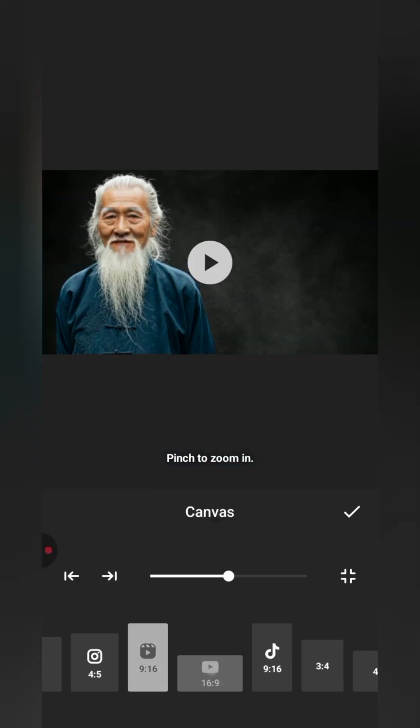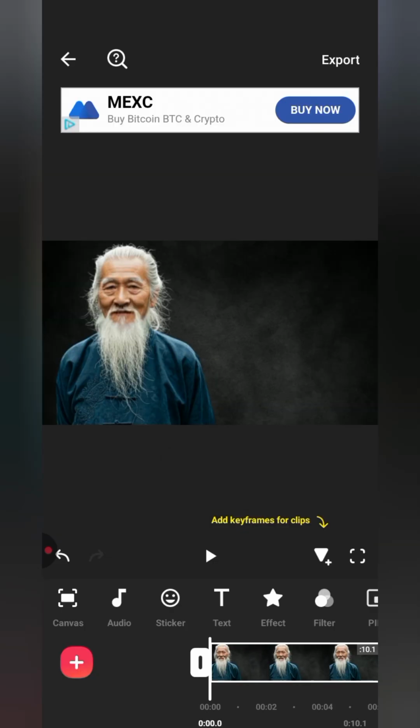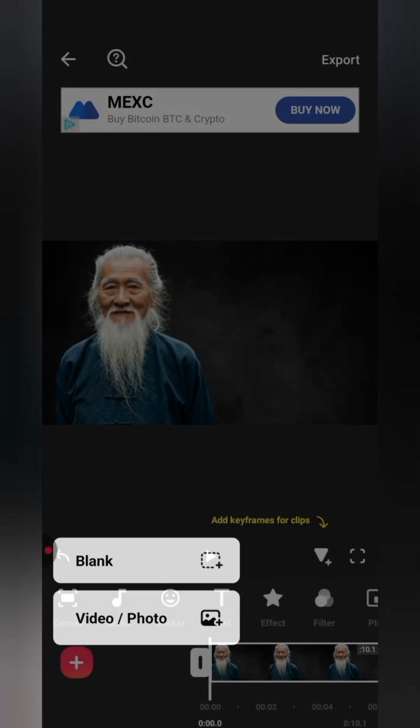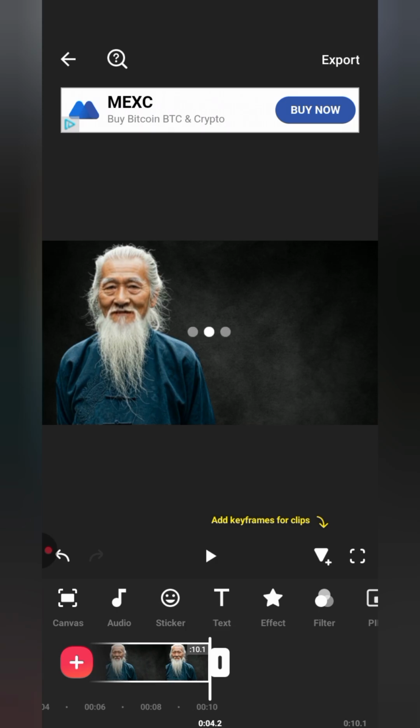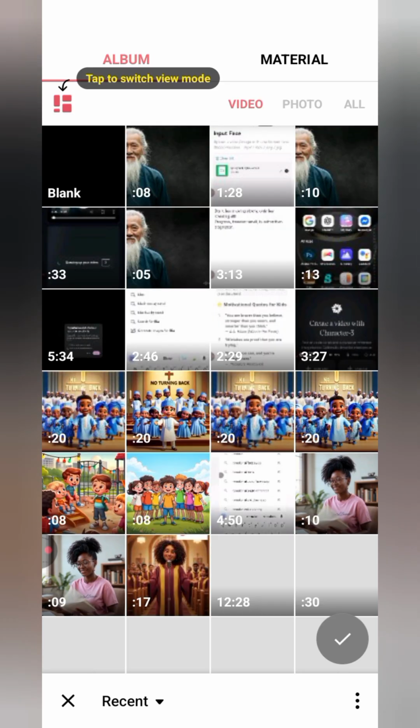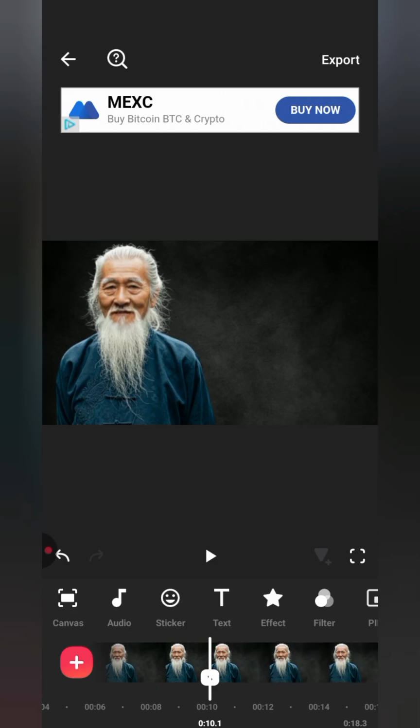Canvas is close to audio. Go to Canvas and change it to 16 by 9 instead of 9 by 16. So this is 16 by 9, right? So I'm going to be adding this, how to add your video, that plus sign there. You can add the video that you want to add. Do you get?